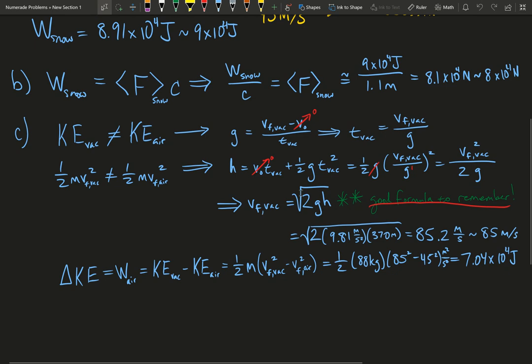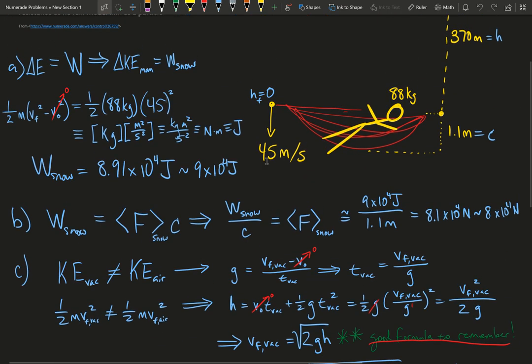So all we have to do is just plug this in. So we have 2 times 9.81 meters per second squared times 370 meters of fall. And you'll get that he should have achieved in vacuum roughly 85 meters per second. So that means that 85 meters per second, as we said, is a lot different than 45 meters per second. So the kinetic energy is different.